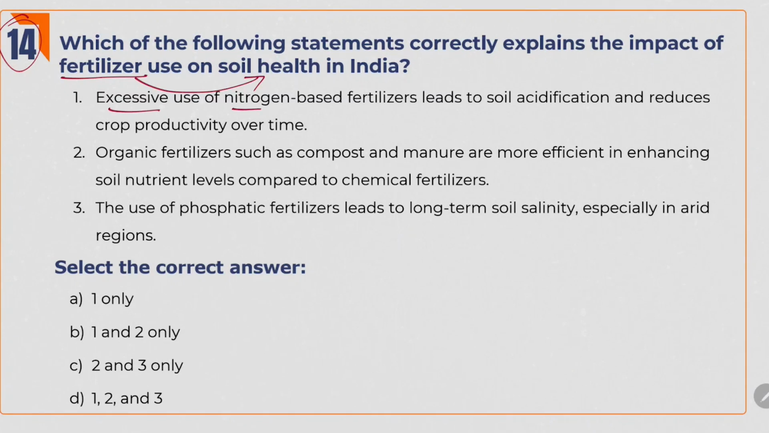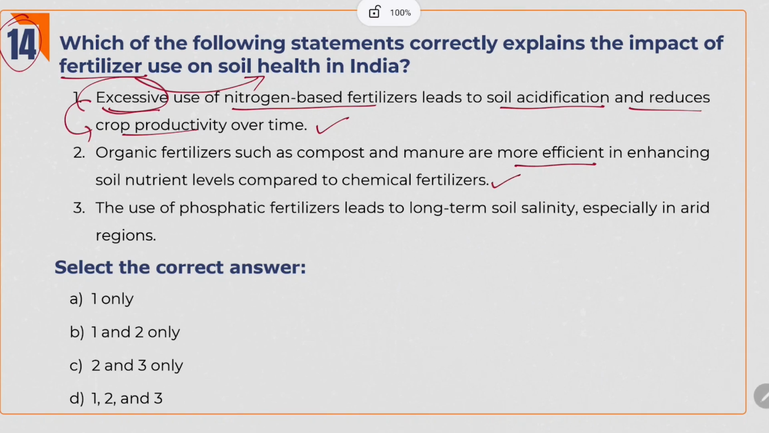Excessive use of nitrogen-based fertilizers leads to soil acidification and reduces crop productivity over time. See, whether it is nitrogen-based fertilizers or phosphorus-based fertilizers, if we use anything excessively, it obviously reduces the crop productivity. So this is a right statement. And organic fertilizers such as compost and manure are more efficient in enhancing soil nutrient levels compared to chemical fertilizers. Yes, organic fertilizers are always good for soil health than the chemical fertilizers. This is also an obvious statement.